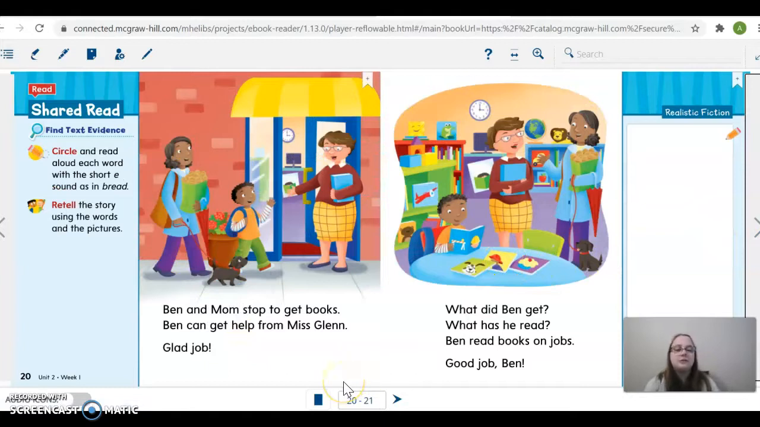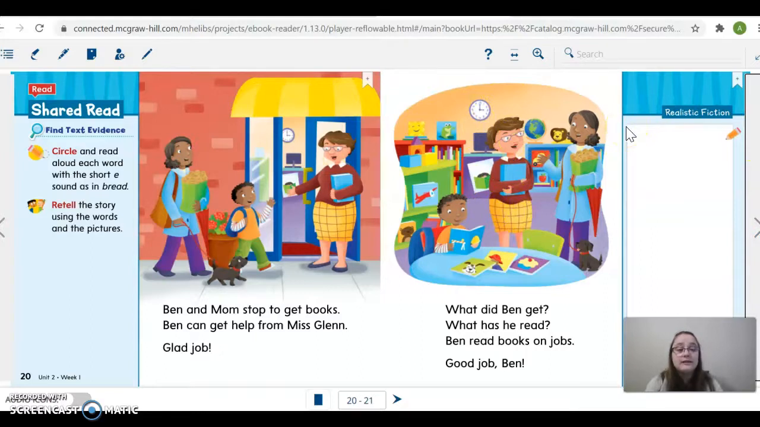Ben and Mom stop to get books. Ben can get help from Miss Glenn. Glad job. What did Ben get? What has he read? Ben read books on jobs. Good job, Ben. So we can tell from our picture over here that this is a library. And we know from our page here that this is Miss Glenn and that she's going to help Ben get books. So that means she must be a librarian.